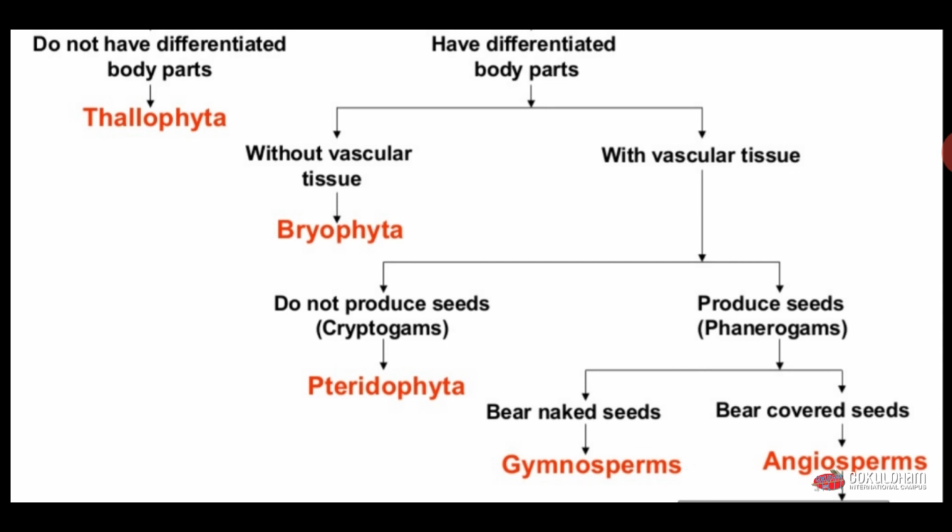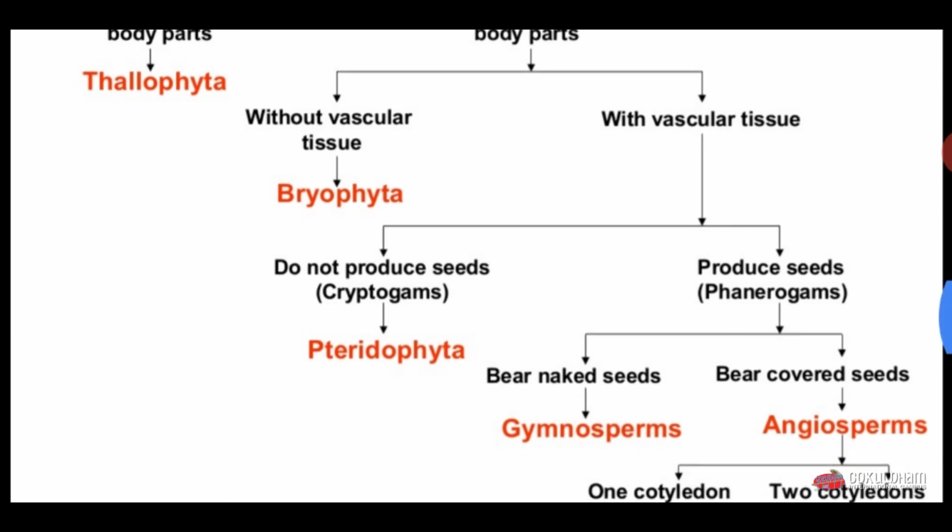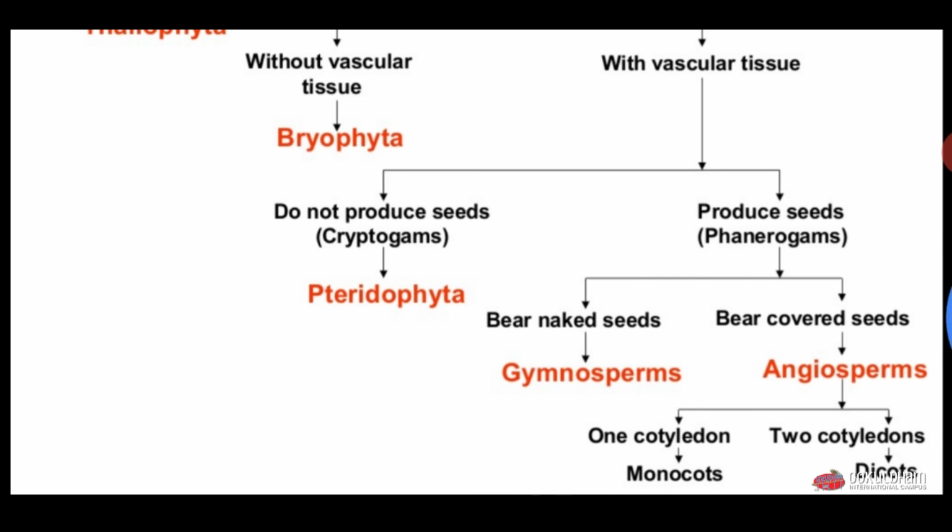The pteridophytes are vascular plants, but they are non-flowering plants, whereas the other groups producing seed are known as phanerogams. Then these phanerogams are divided into two groups which produce seed.